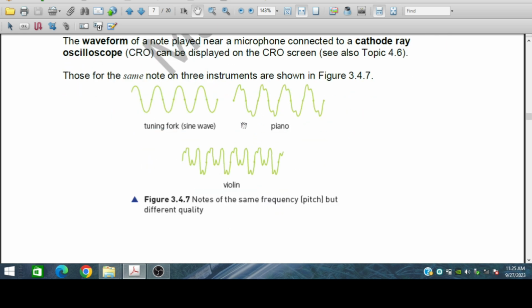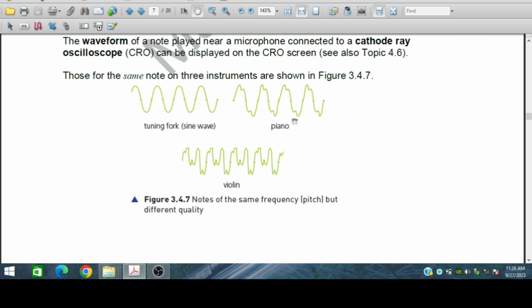This and this contain some different subharmonics, harmonics, which create different notes. So they have a different quality, although they have the same frequency, the repetition time is the same, the period is the same.